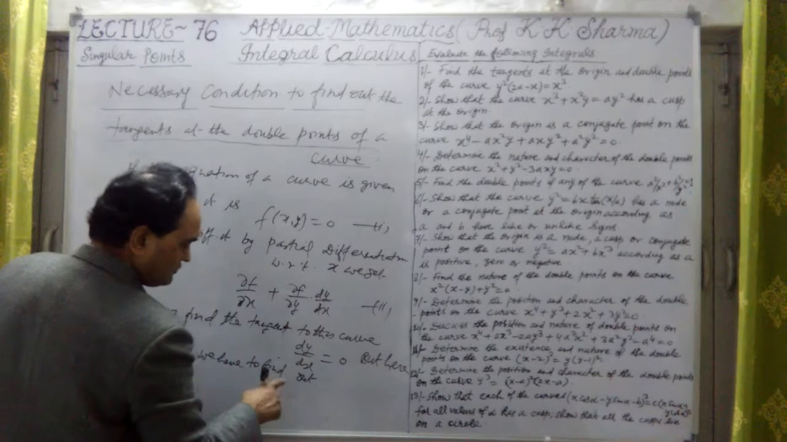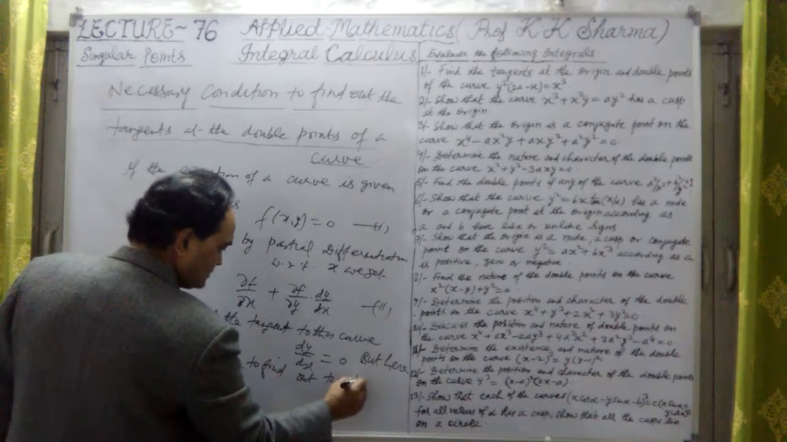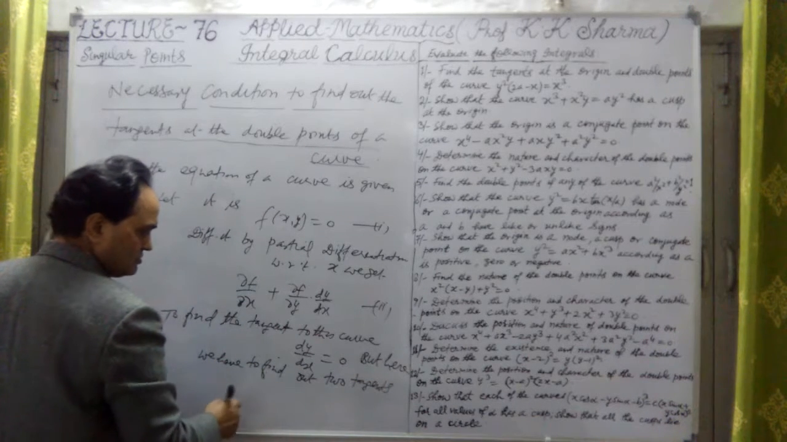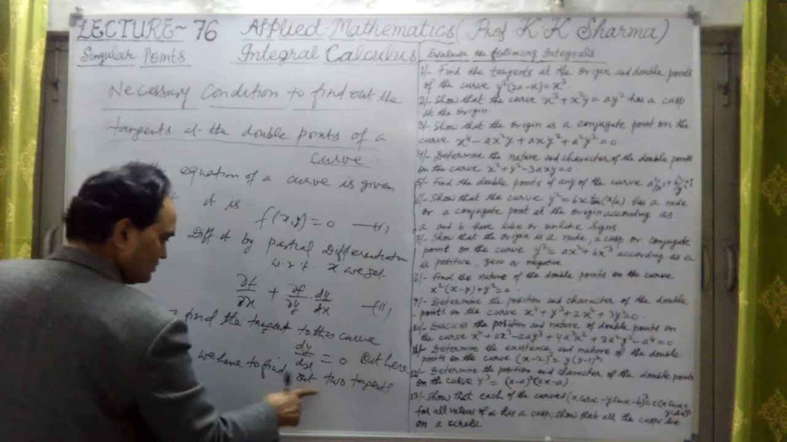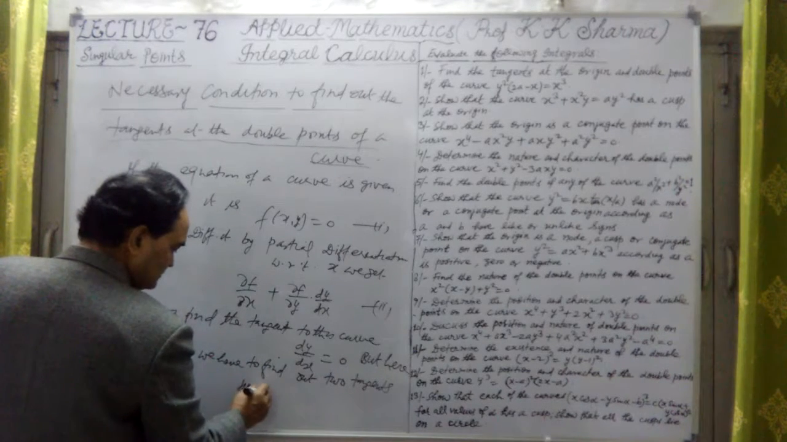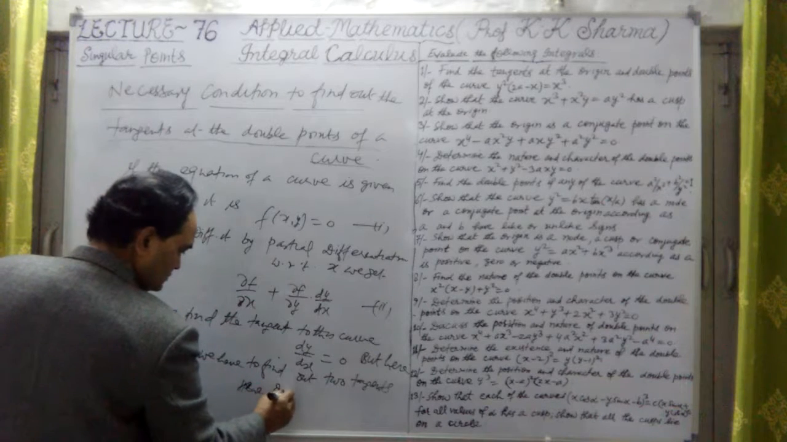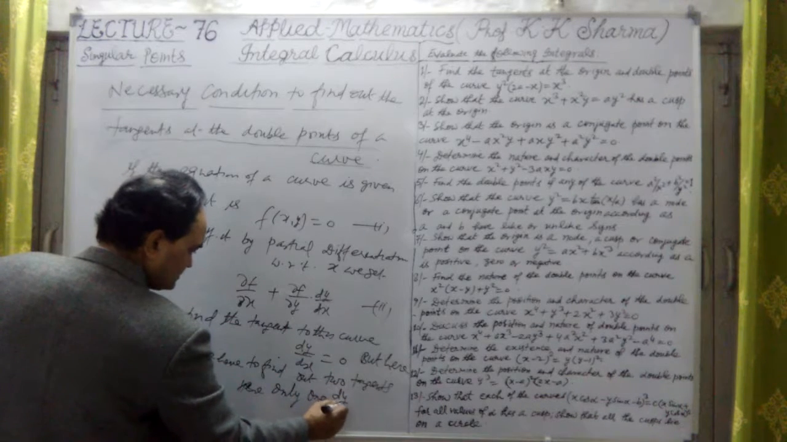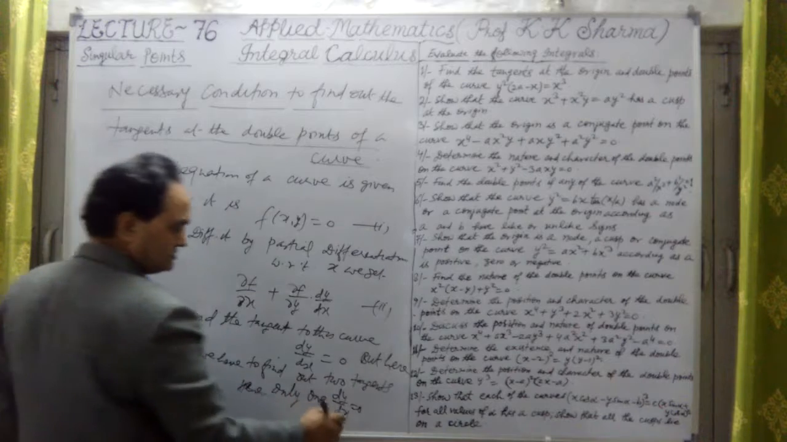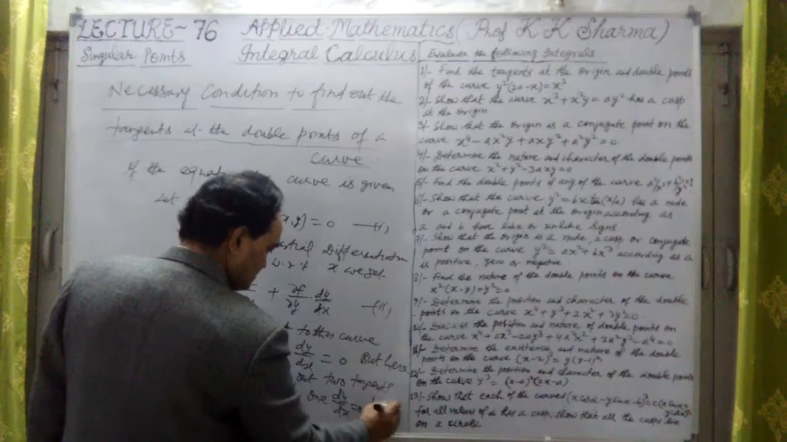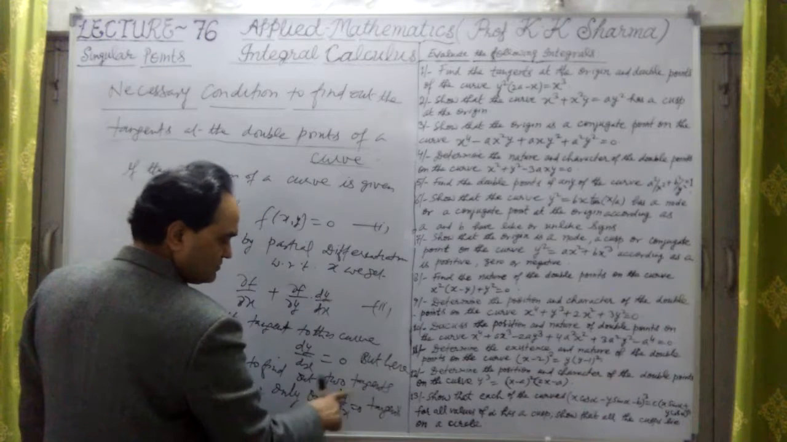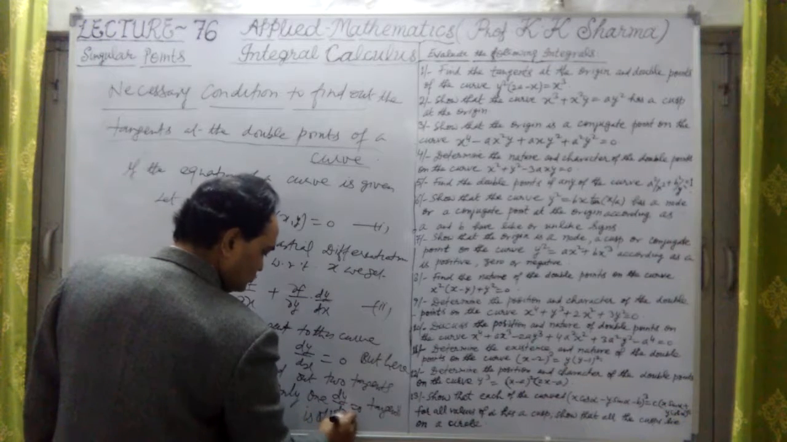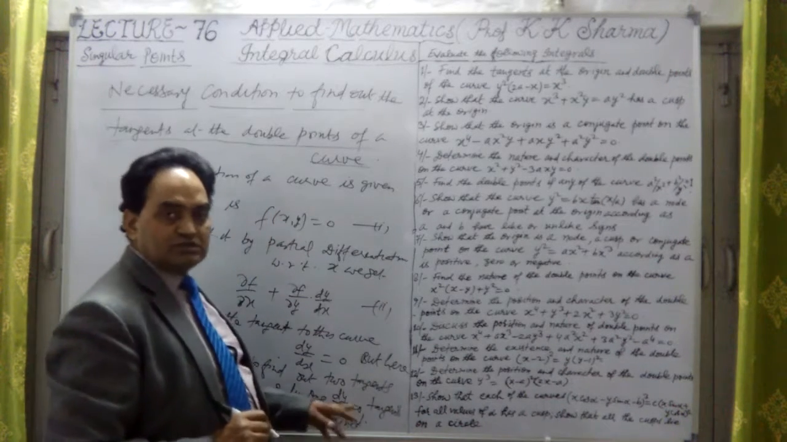This is the second equation here. We have to find two tangents. But here only one tangent is obtained from dy by dx equal to 0. Only one tangent is obtained from this equation, dy by dx equal to 0.